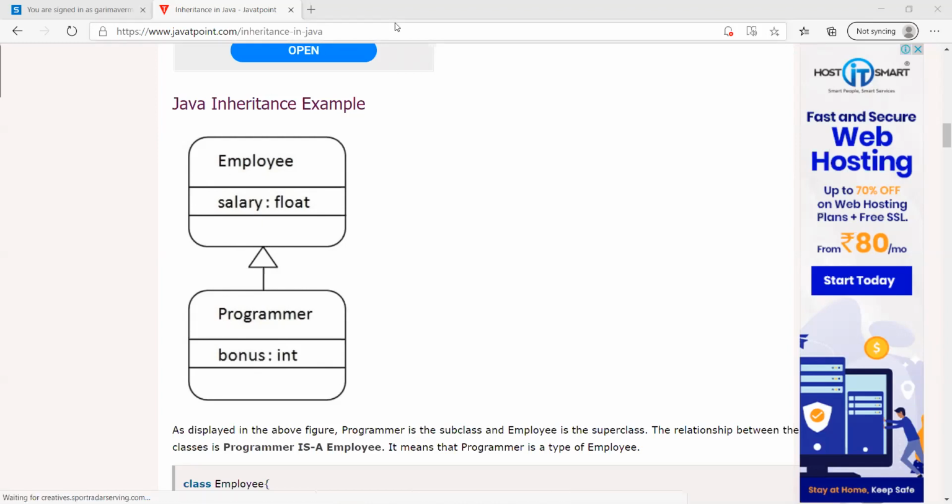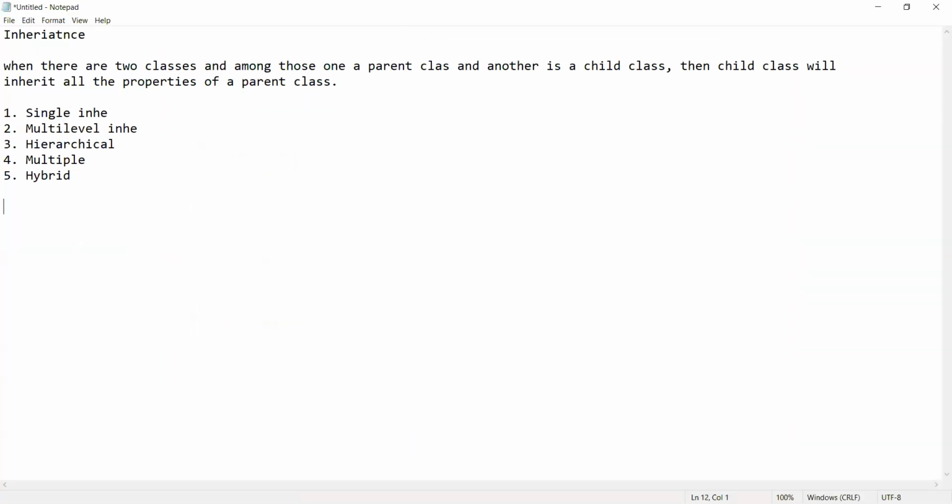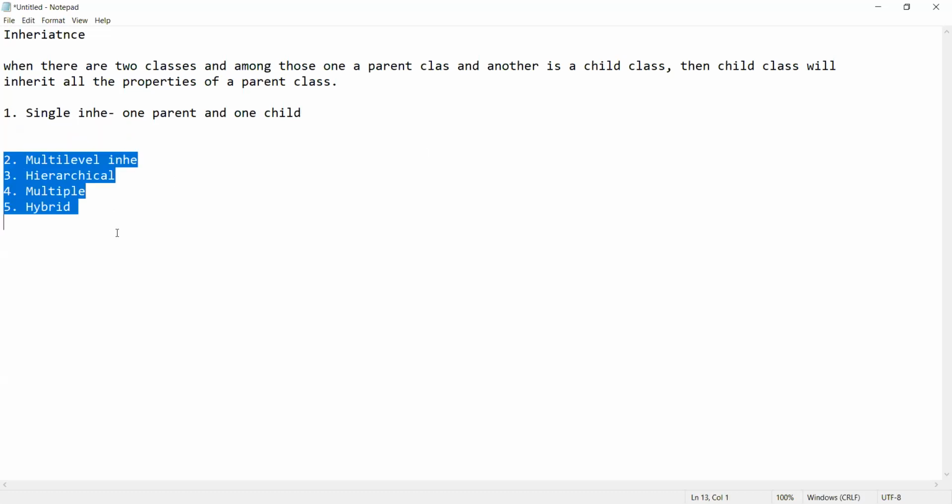So we'll come back to the theory part again. Single inheritance means, what did I tell you? When there is one parent and one child, then this type of inheritance is called single inheritance. So in case of single inheritance, what are we going to do? Let's implement one program with single inheritance.